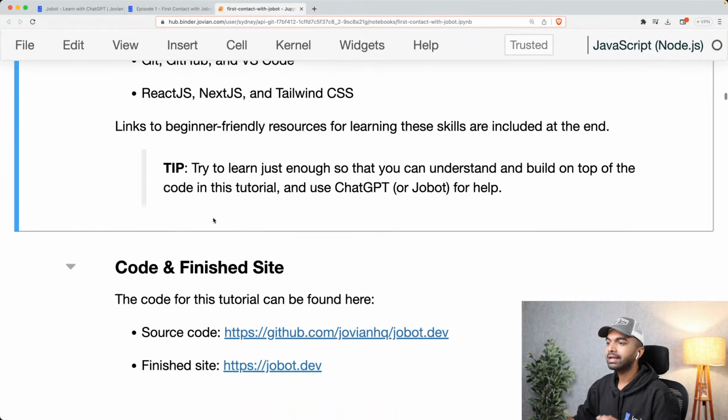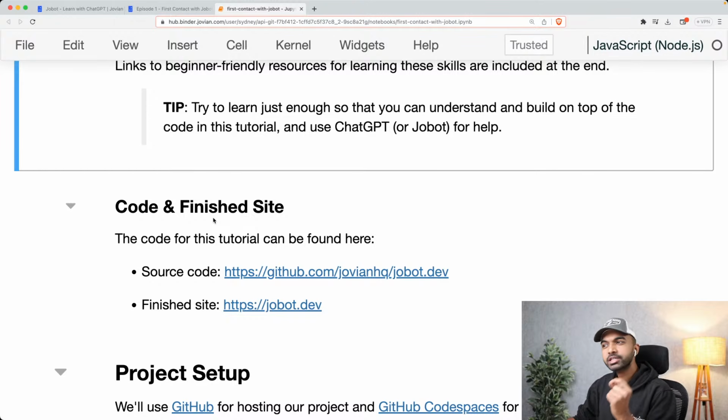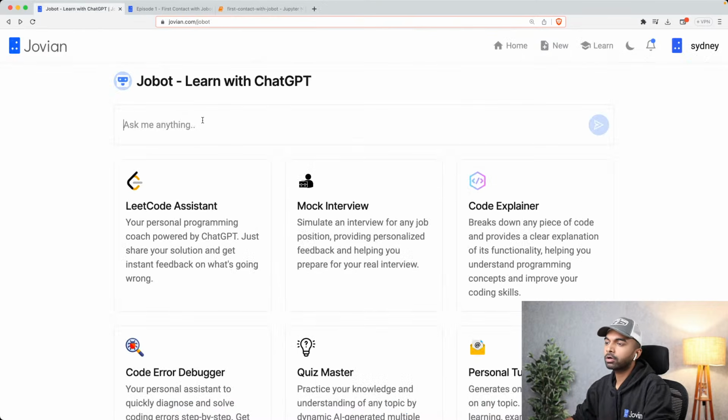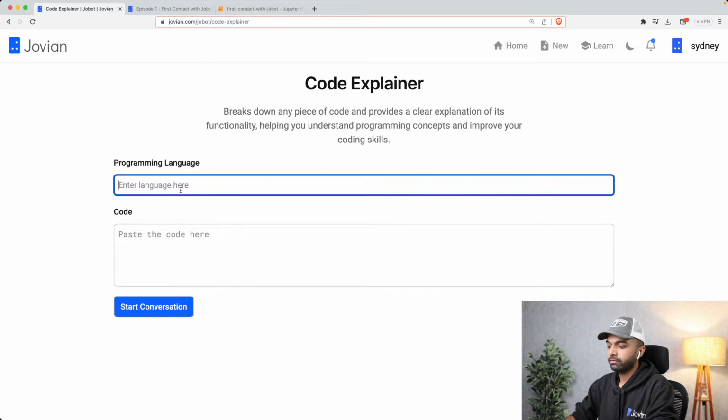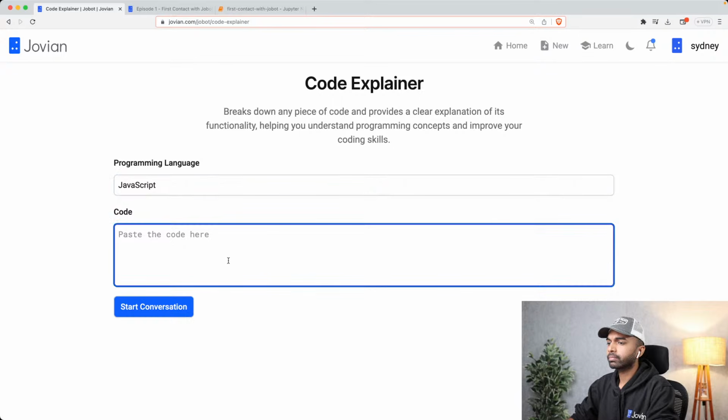So check those out. One tip is to try to learn just enough so that you can understand and build on top of the code in this tutorial, and feel free to use ChatGPT or Jobot for help. You can always go to jovian.com/Jobot, and there's a code explainer. You can just pull some code from this lesson and paste it here. For example, mention the language, which will always be JavaScript because that's the language we're using.